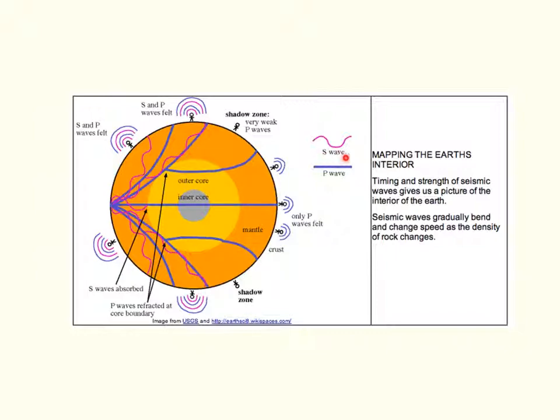And so we can see with this key over here that this blue line represents a primary wave. So it turns out there's different kinds of seismic waves, and one of them is called a P wave or a primary wave. So if I look at this primary wave, I can see it's traveling through this material. I can see that when it hits right here, some of it is refracted and it bends a little bit.